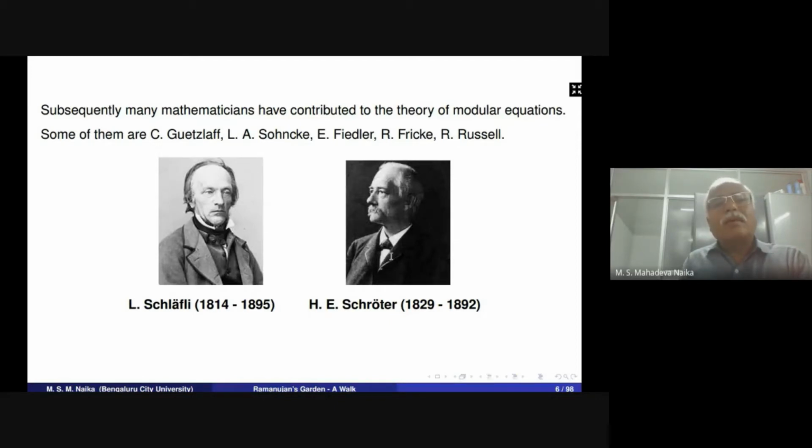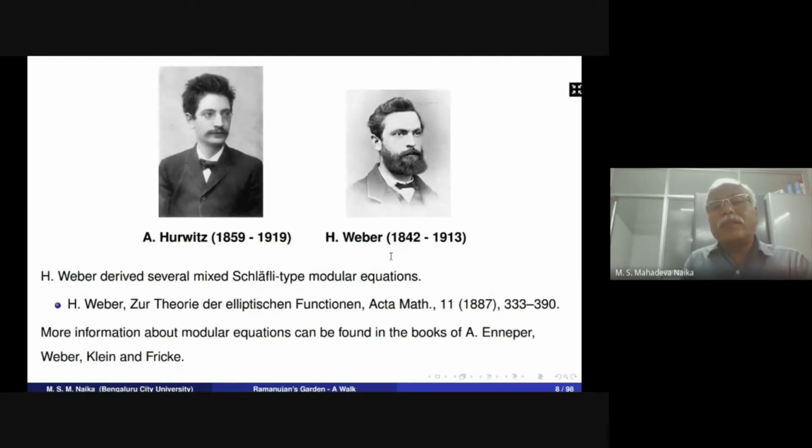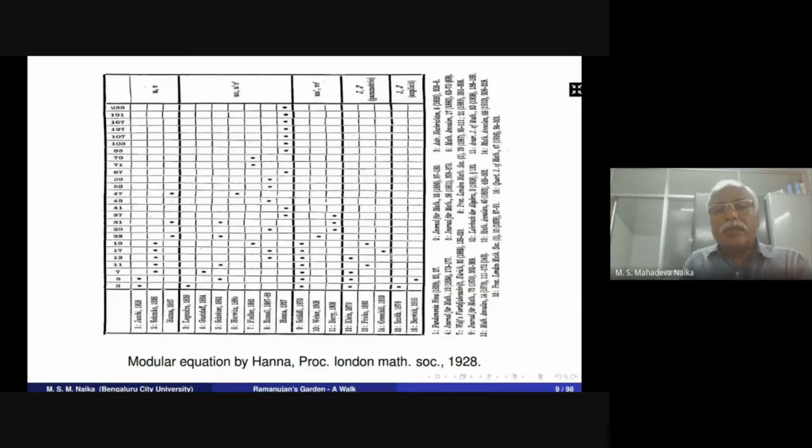Some of them are Sohncke and Fiedler, Frick, Russell, Schröter, Klein from 1849 to 1925, Cayley from 1821 to 1895, Hurwitz and Weber. Hurwitz's period is 1859 to 1919, and Weber's 1842 to 1913. Weber derived several mixed Schläfli type modular equations in the following paper. So this is about the modular equations.